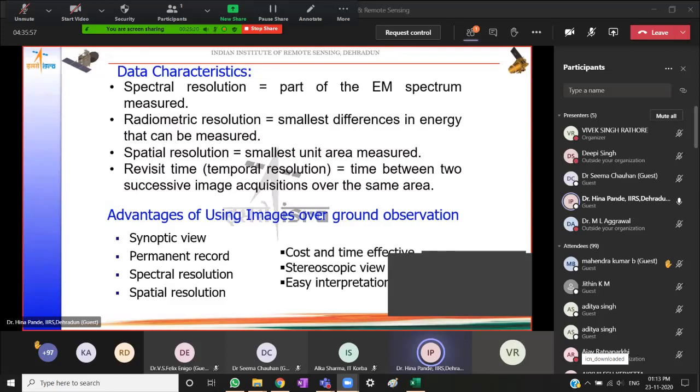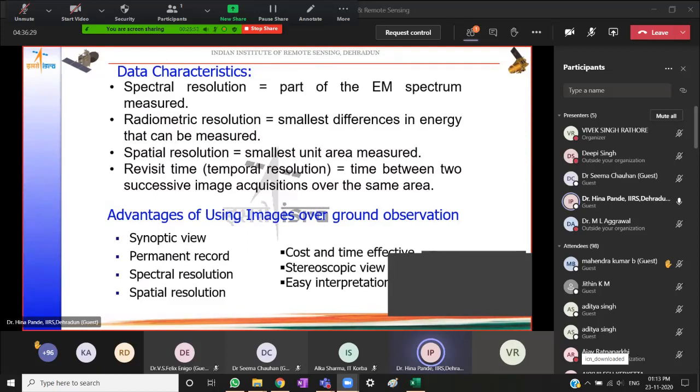For example, if it is 8-bit data, then the sensor would be able to see from 0, which is the smallest, to 255, right? 255 being the brightest and 0 being the darkest, and all other values will range in between. So an 8-bit quantized data will enable us to see 256 shades of gray.